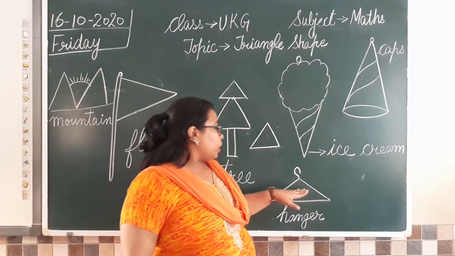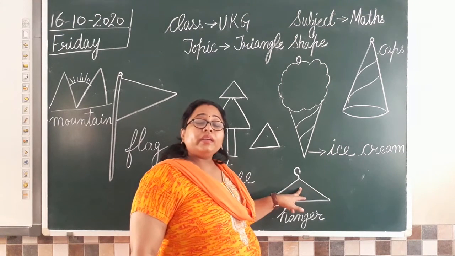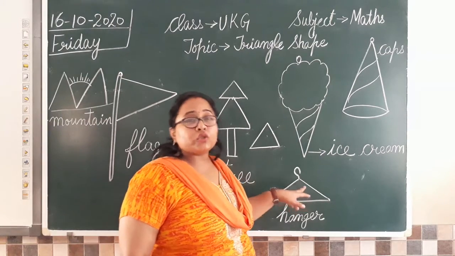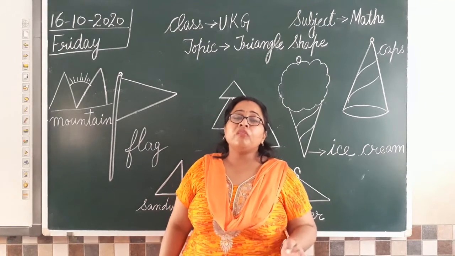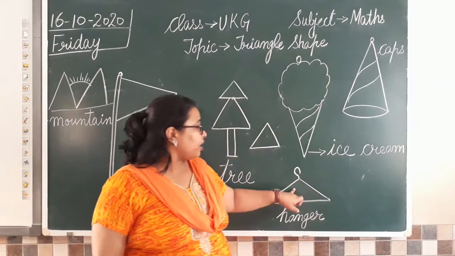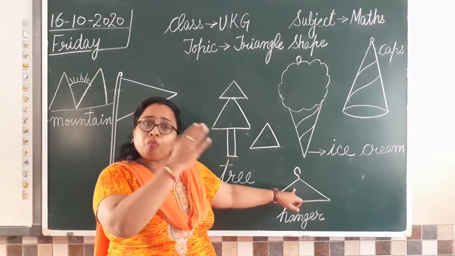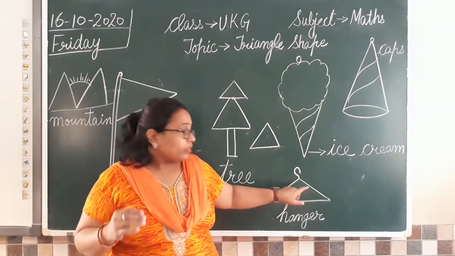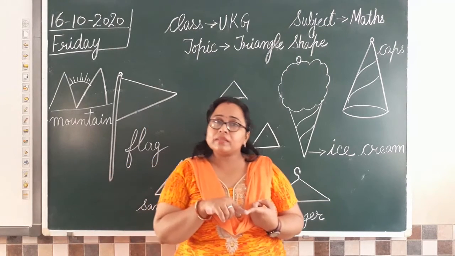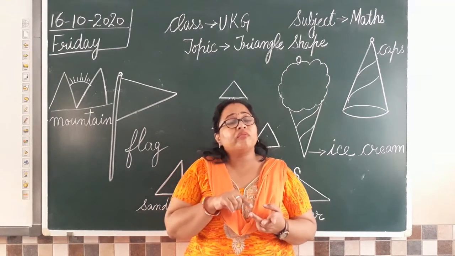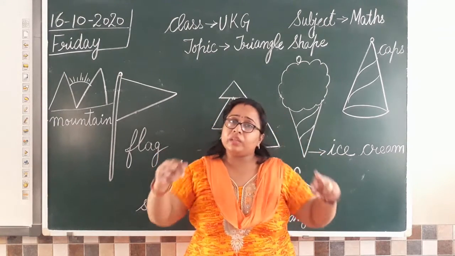Whenever you keep your clothes in the cupboard, you hang them on this particular thing. What do we call it? It's a hanger. So mama uses this to hang your clothes. Or whenever you are going out to a store for shopping, you will find the clothes hanging on such a hanger. So from the next time you go out, or if you have one in your cupboard, just check. This hanger is also triangle in shape. Be it plastic or wood or any other metal, it is always triangle in shape. What is its shape?